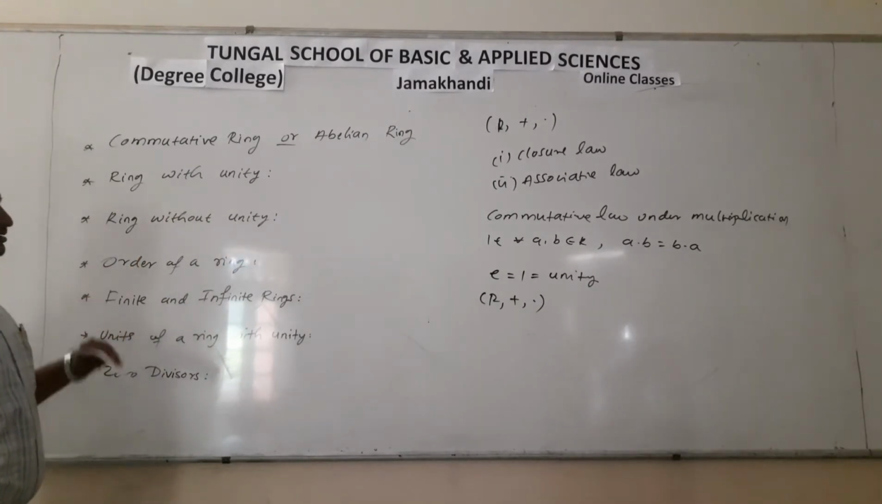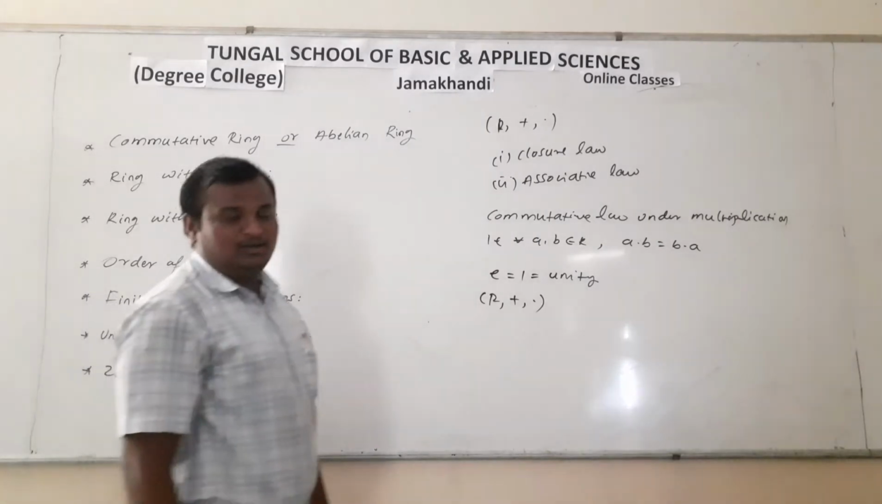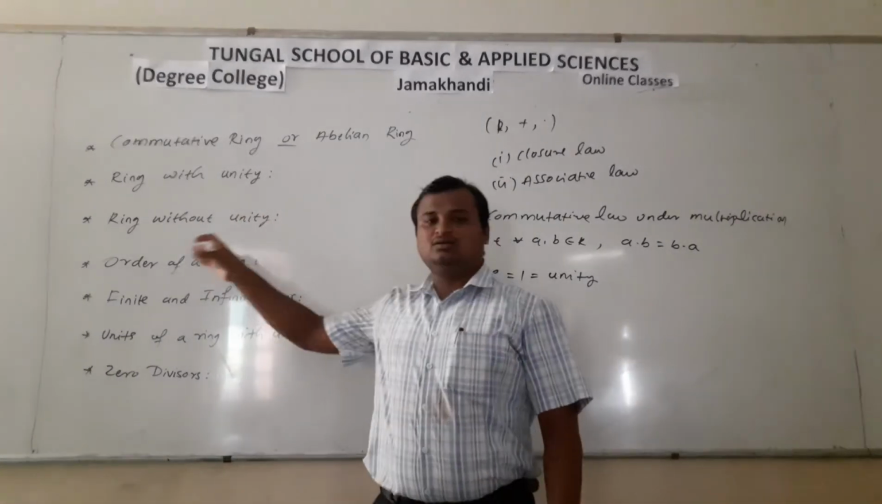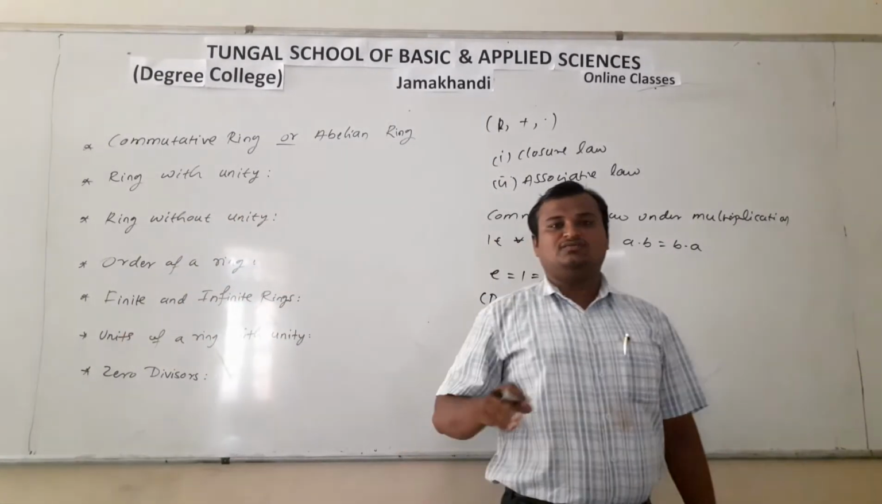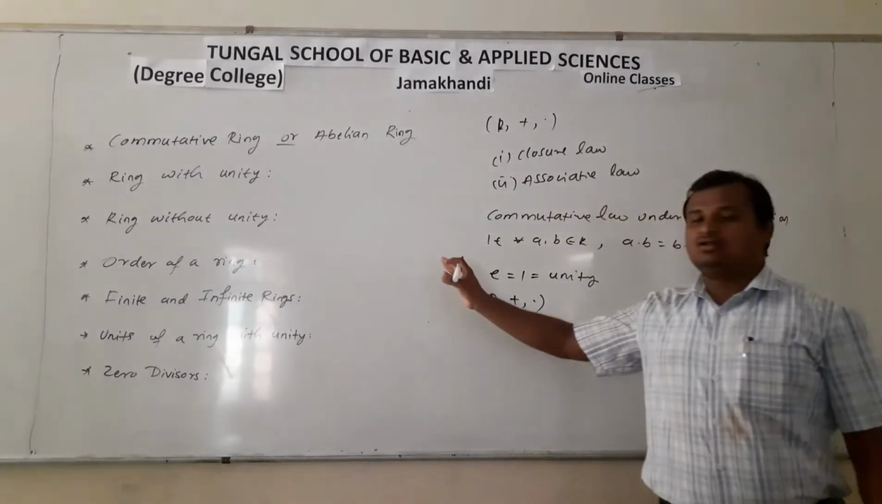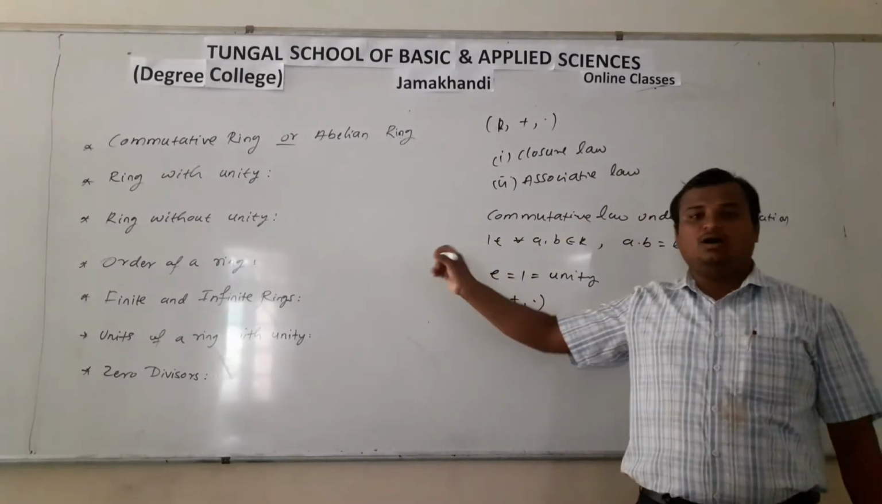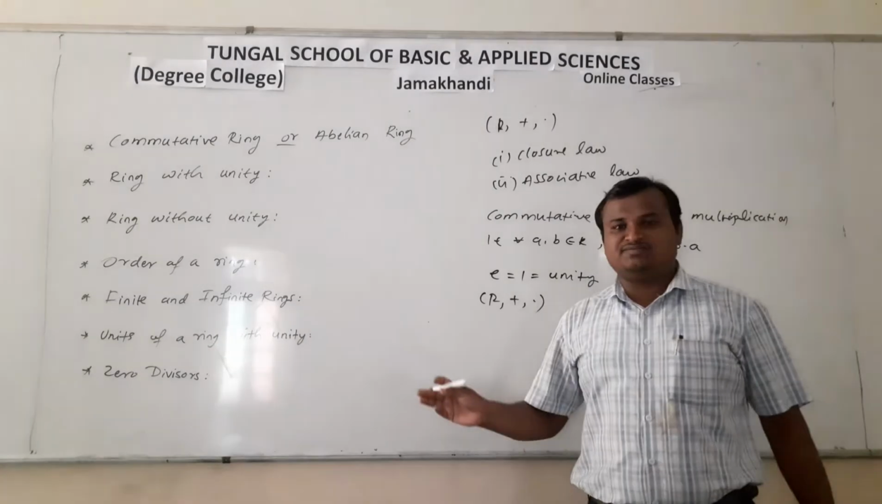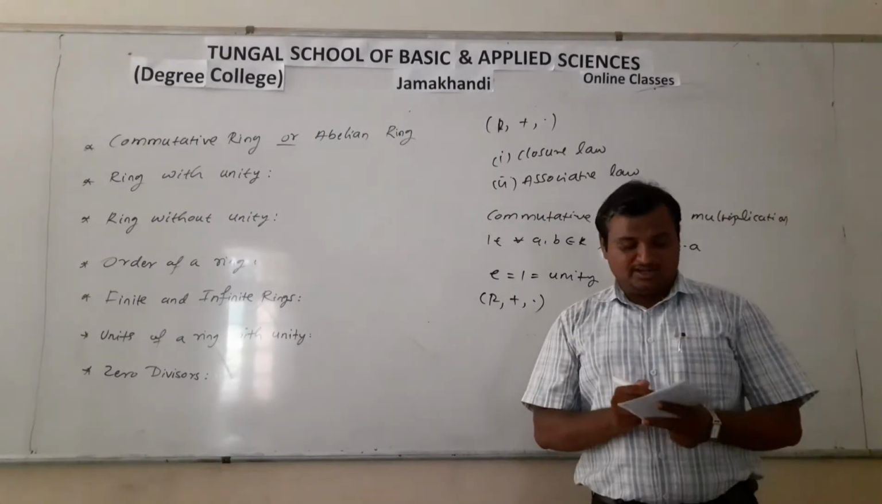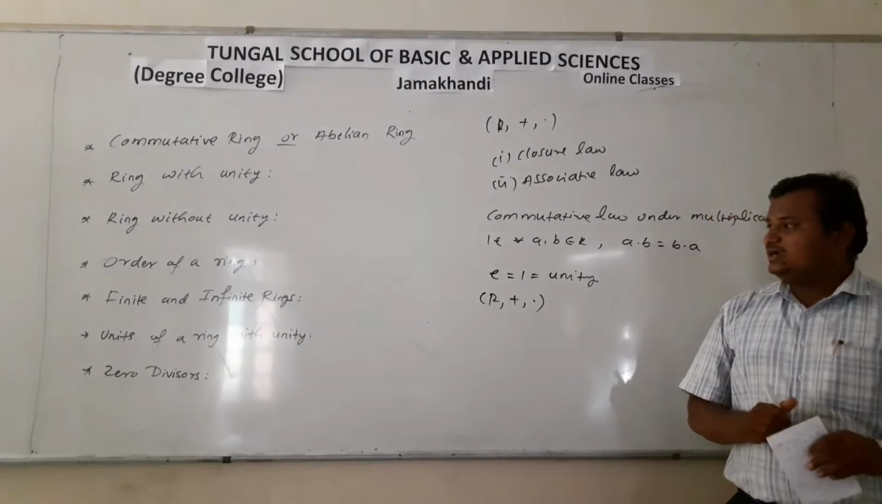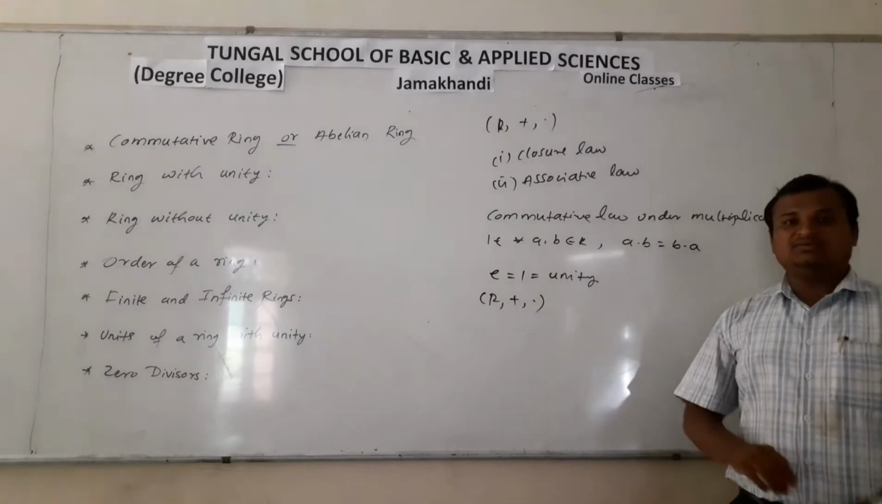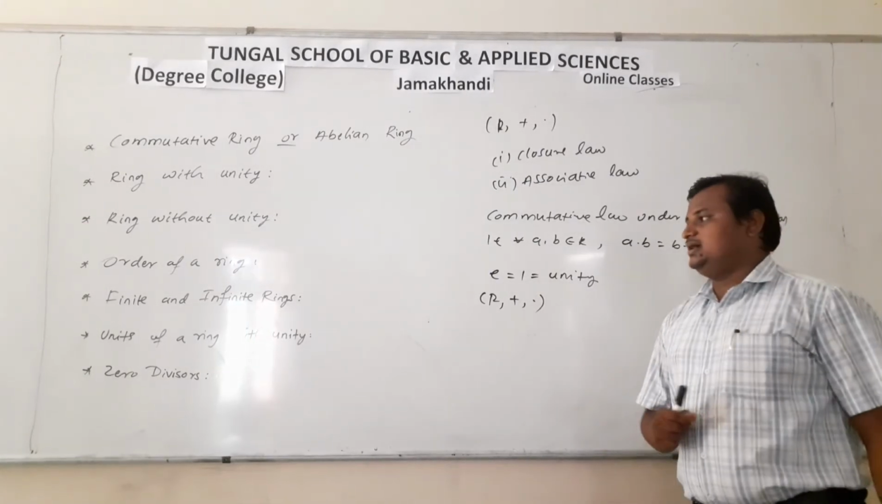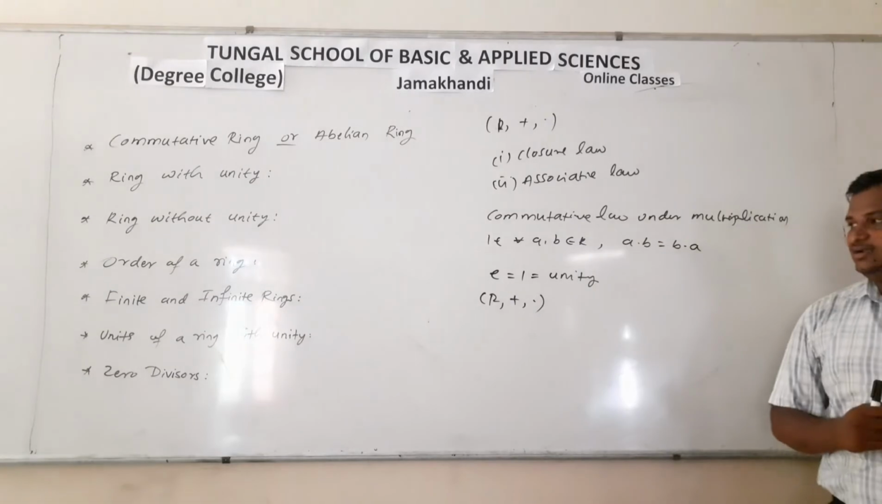And the next definition, order of a ring. Order of a ring is similar to the order of a group. The number of elements of a ring is called the order of a ring, and depending on the order of the ring, we are discussing two more definitions: finite and infinite rings. Finite ring means any ring which has finite order, then that ring is called a finite ring.